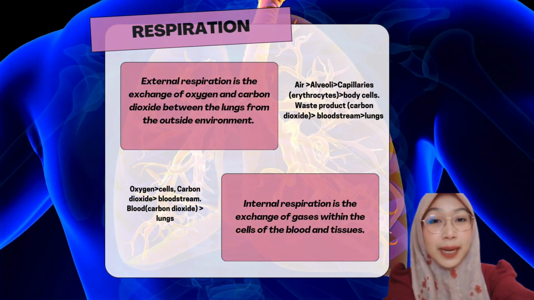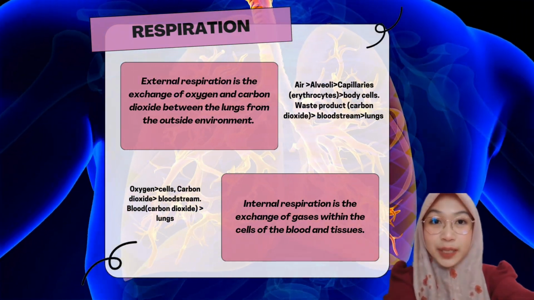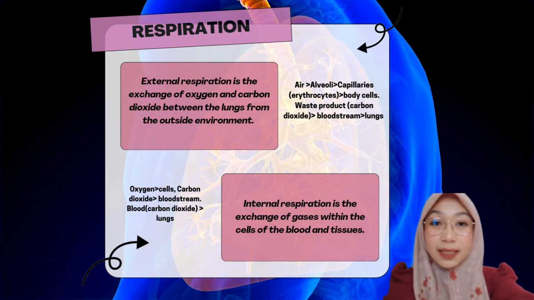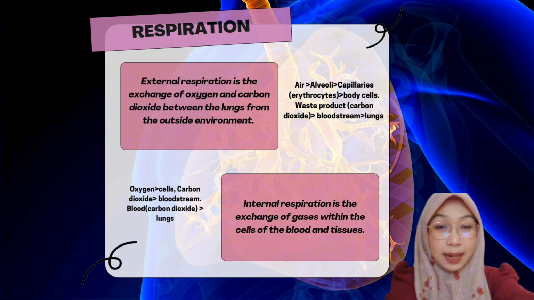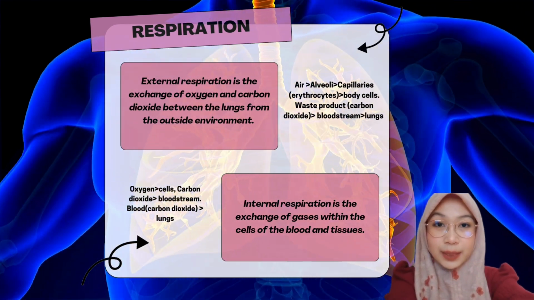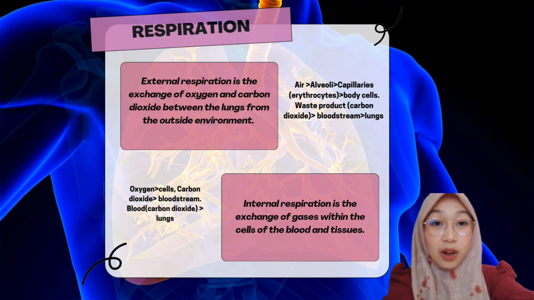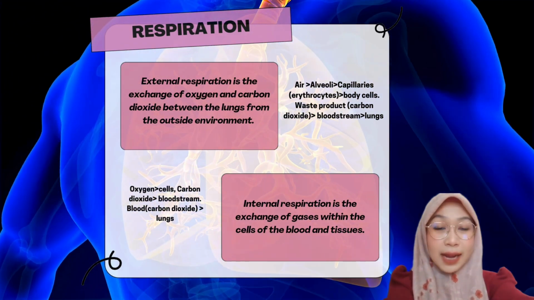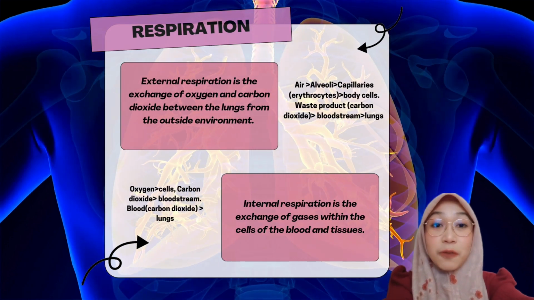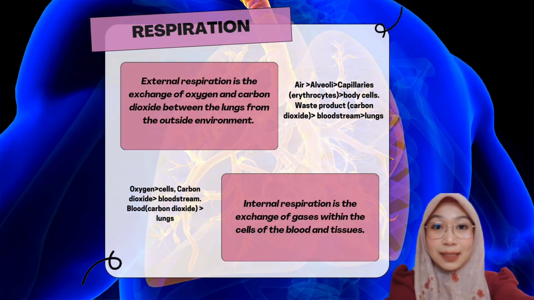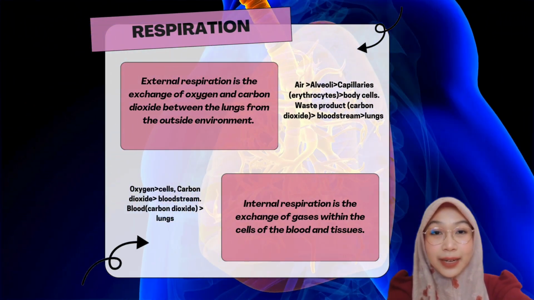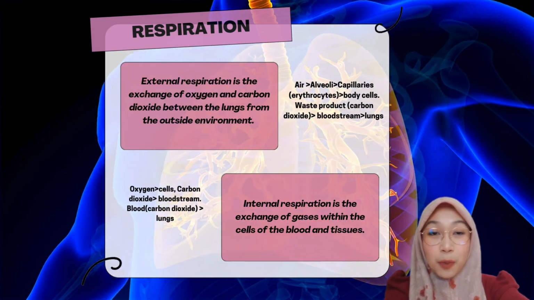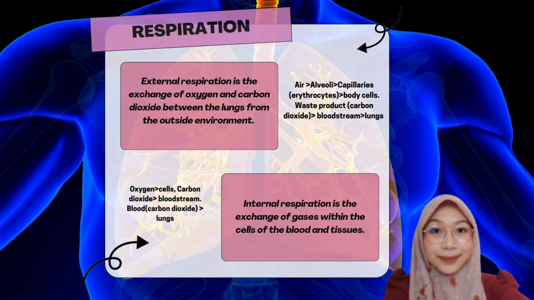Internal respiration, or cellular respiration, is the exchange of gases between the blood and the cells of the tissues. In this process, oxygen from the blood enters the cells and carbon dioxide, a waste product, moves from the cells into the bloodstream. The blood then carries carbon dioxide to the lungs where it is exhaled.